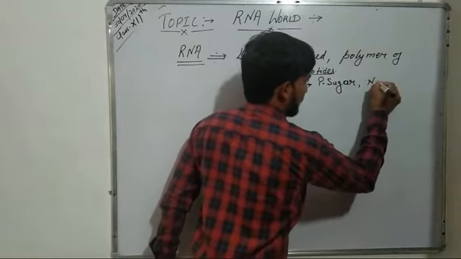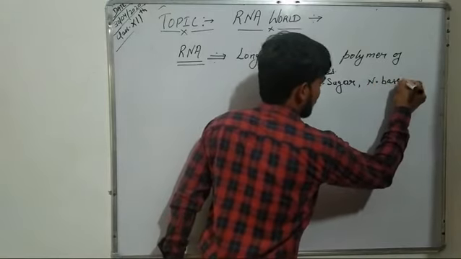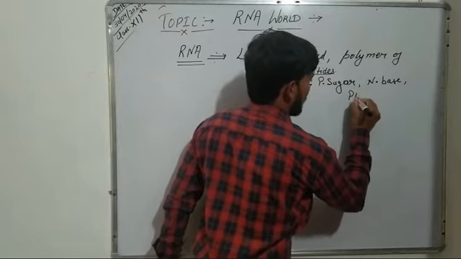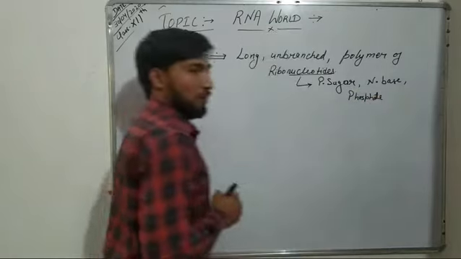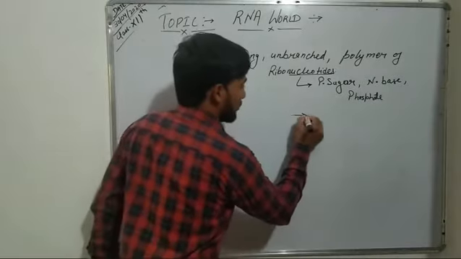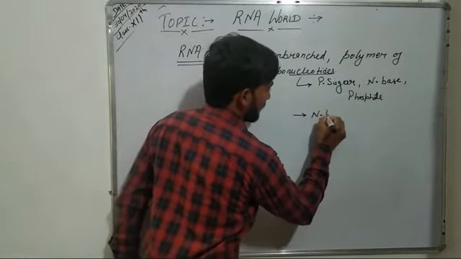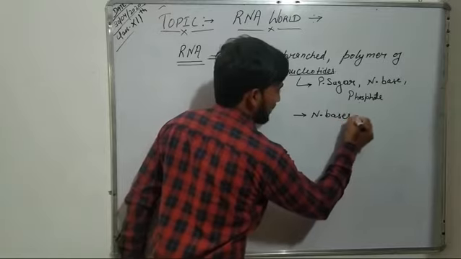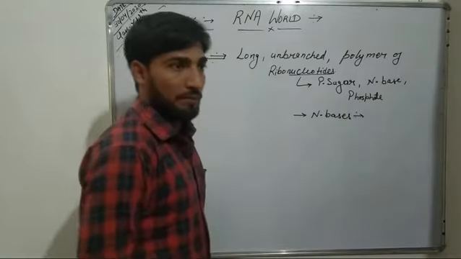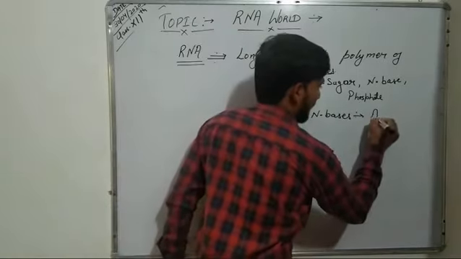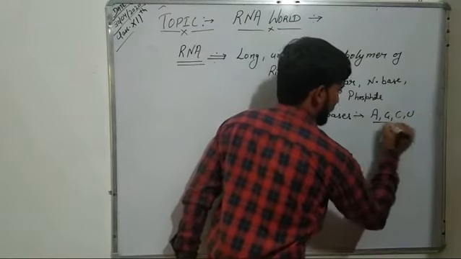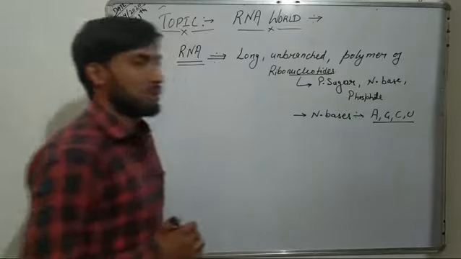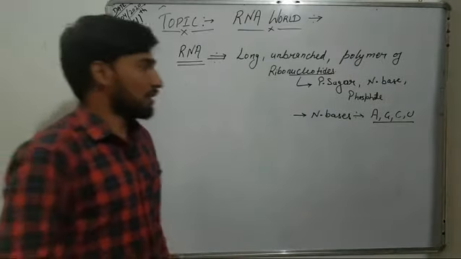a nitrogenous base, and a phosphate group. Further, the nitrogenous bases which are present in case of RNA are adenine, guanine, cytosine, and uracil. So these are the four nitrogenous bases present in case of RNA.